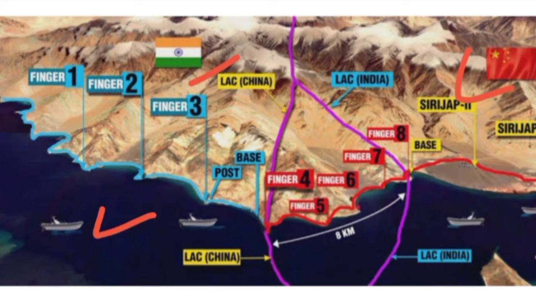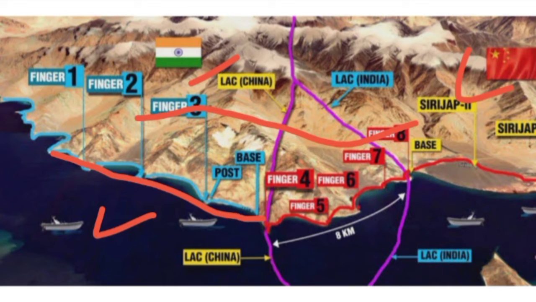You can also see that many mountains are located on the bank of the Pangong Tso Lake. These mountain spurs which touch the north bank of the Pangong Tso Lake are denoted as the fingers. So what are fingers? Mountain spurs which touch the north bank of the lake. These fingers are numbered from finger 1 up to finger 8.